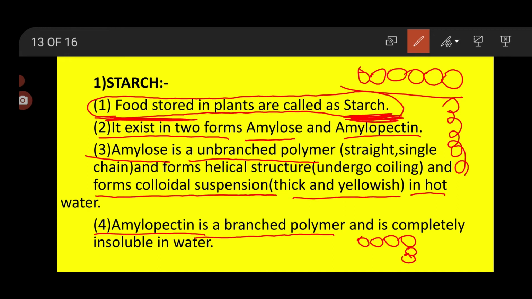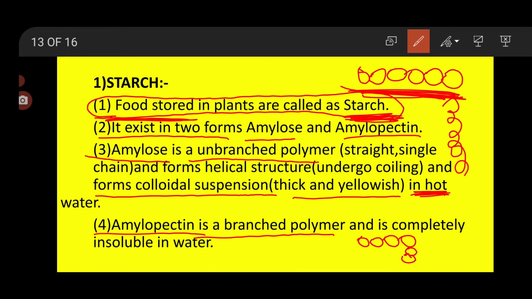Okay, so what is amylose? Amylose is unbranched, it is straight, it is a single chain, but sometimes it undergoes coiling, meaning it forms a helical structure, and when it is placed in hot water, it forms a colloidal suspension. Colloidal suspension means it makes the hot water thick and yellowish in color.